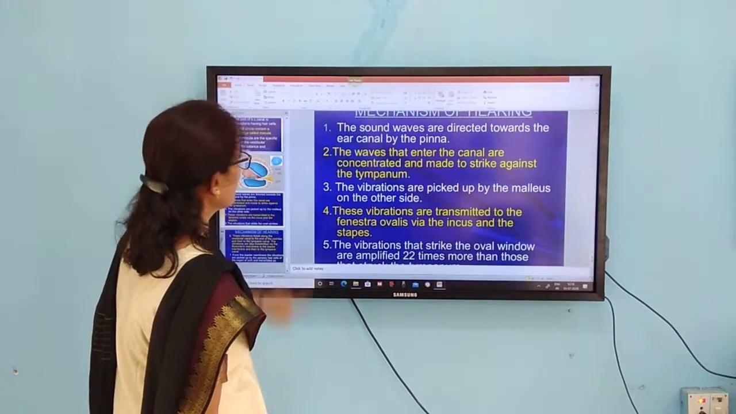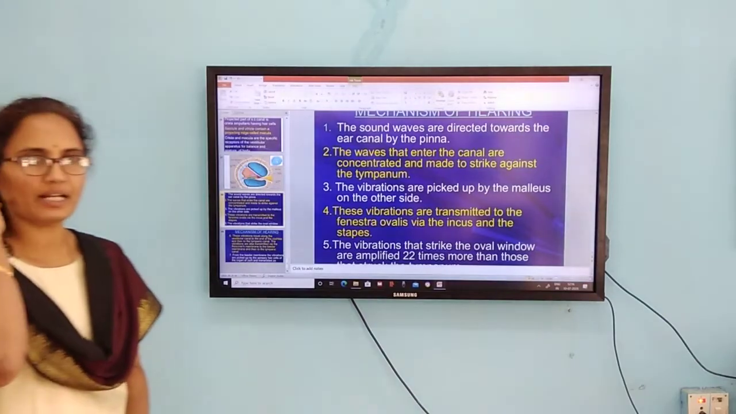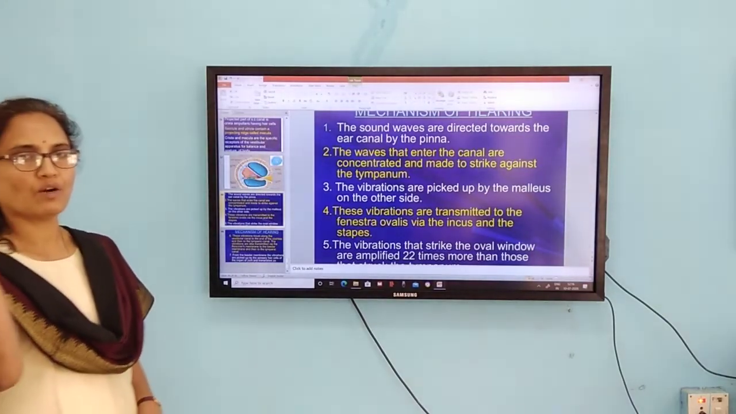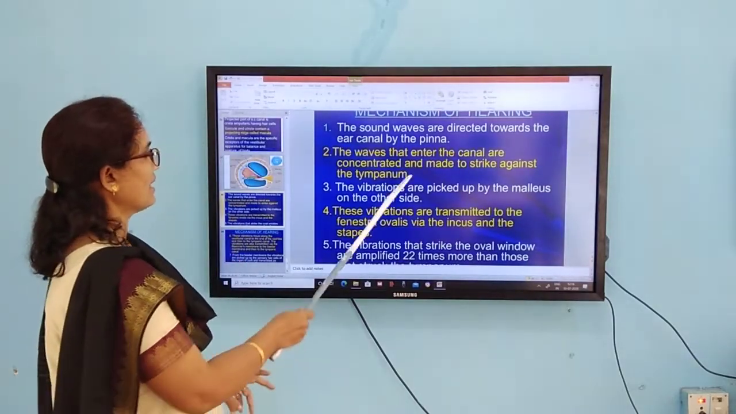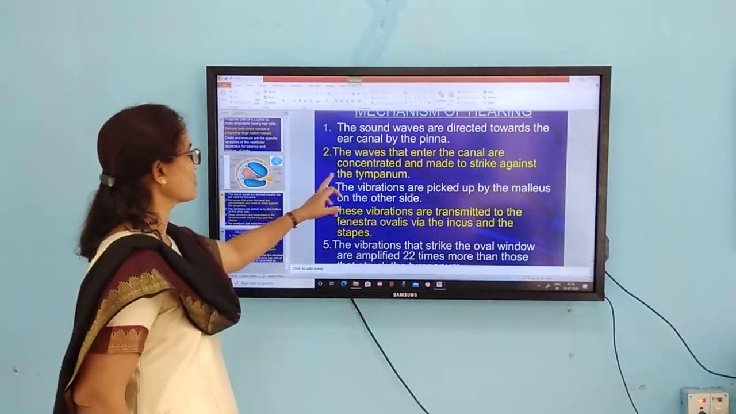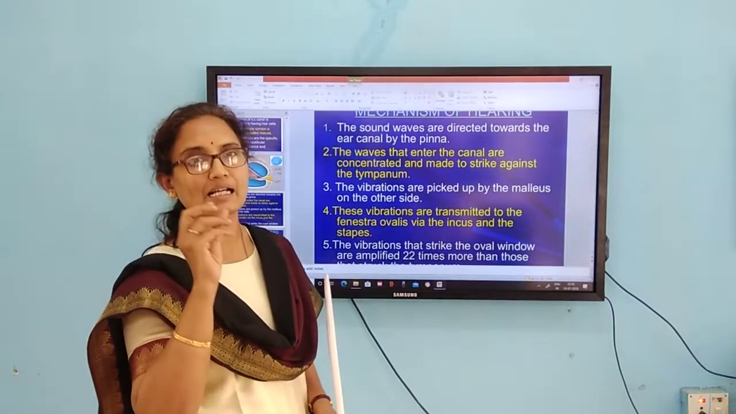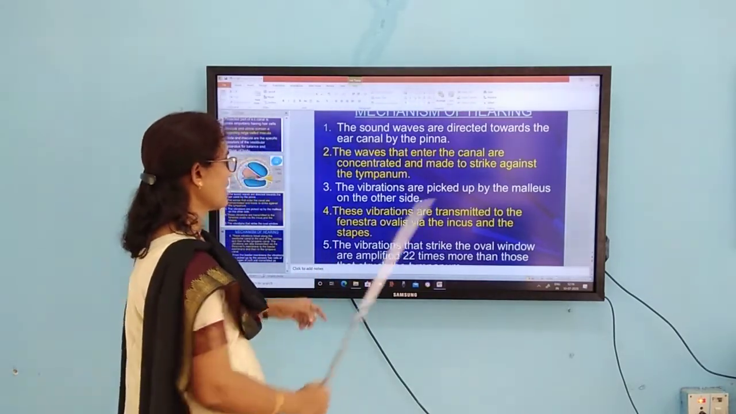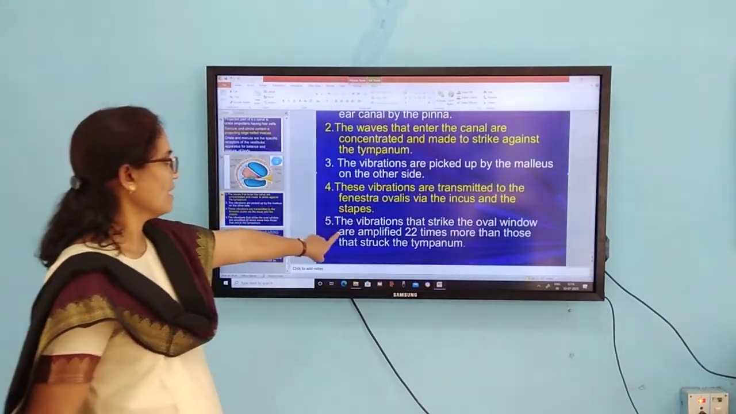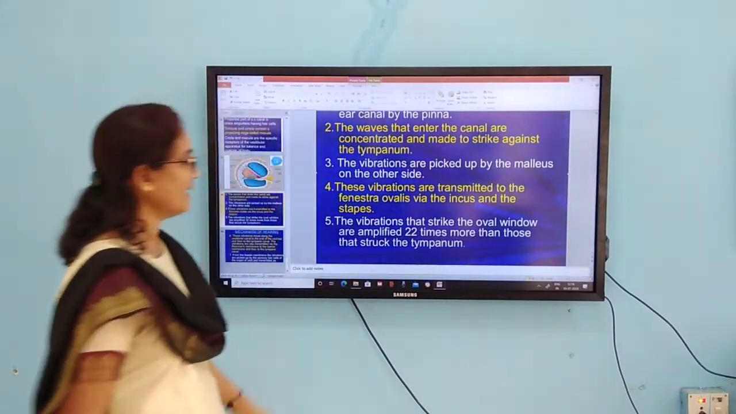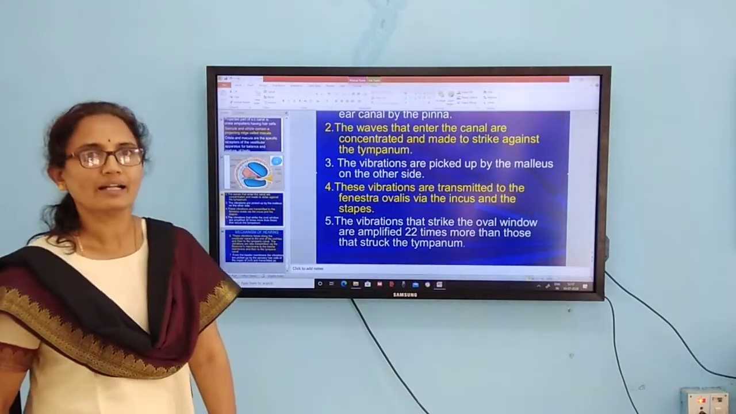The mechanism of hearing: the sound waves are directed towards the ear. Our external ear acts like a trumpet. Whatever sound waves we receive are concentrated, and the waves that enter the canal are made to strike against the tympanic membrane. The vibrations are picked up by the middle ear bones, that is malleus, incus and stapes, and these vibrations are transmitted to the fenestra ovalis via the incus and the stapes. The vibration then strikes the oval window and is amplified 22 times more than that which strikes the tympanic membrane.